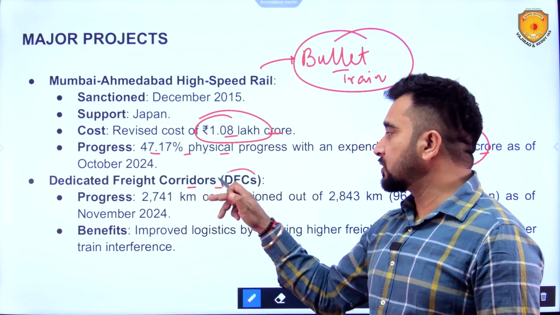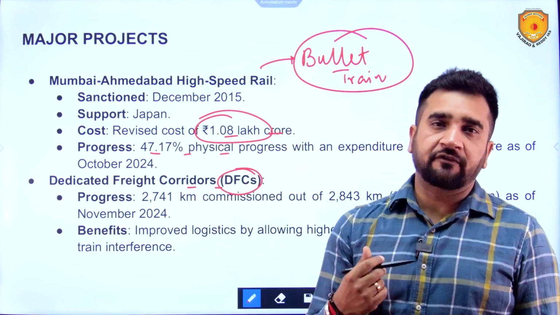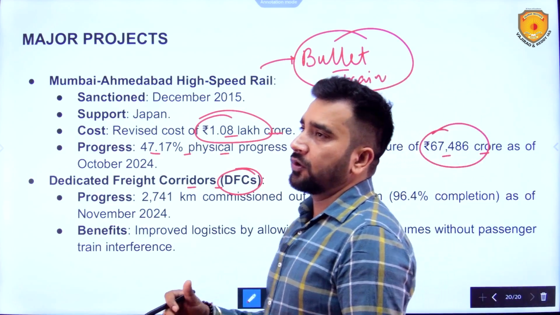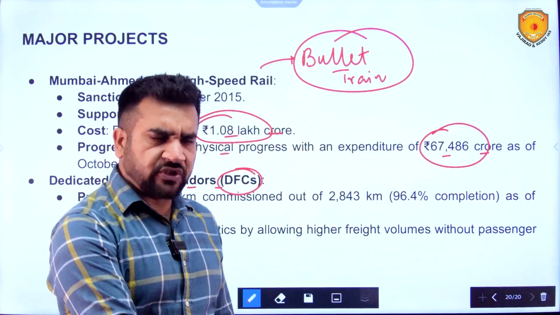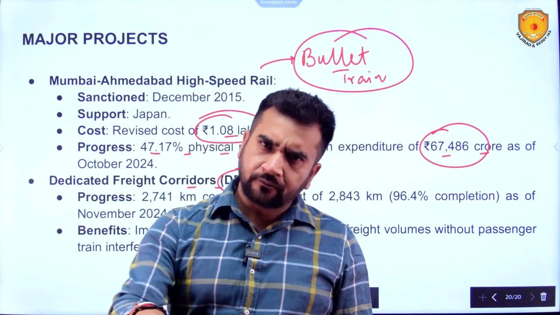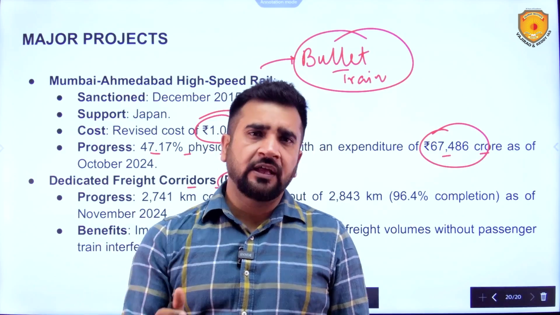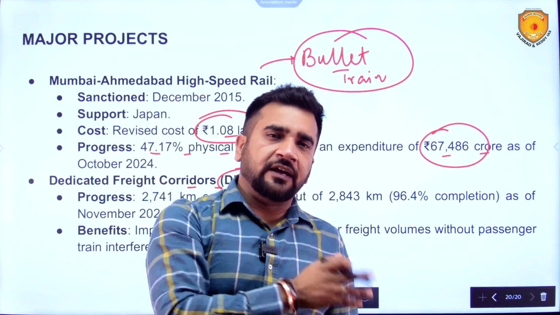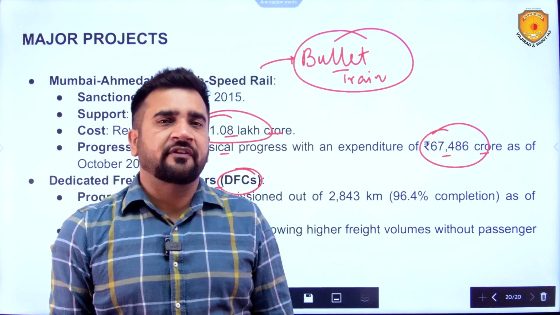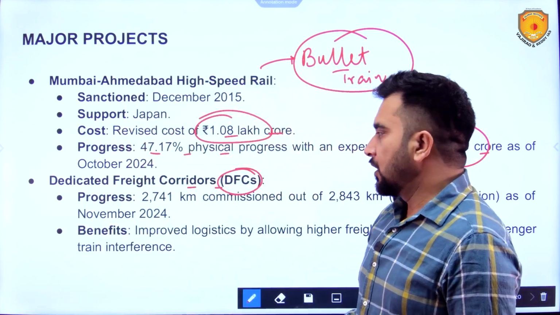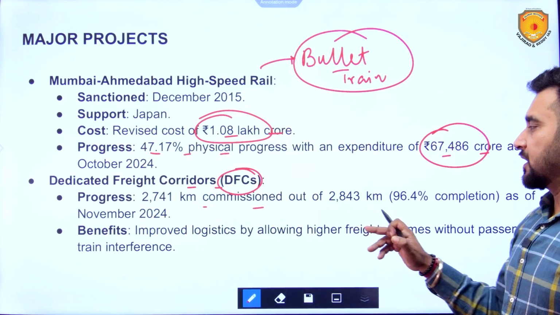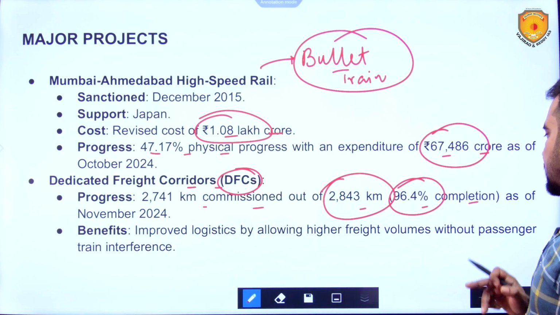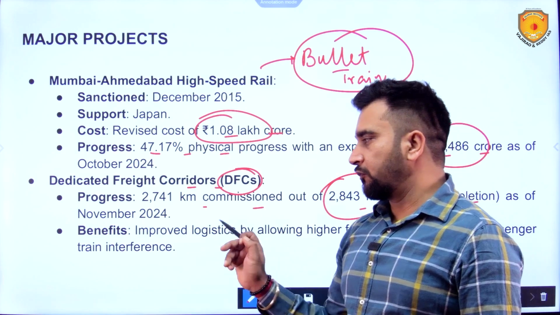Dedicated freight corridors, on which only the dedicated freight trains will run. There is the Eastern Dedicated Freight Corridor, which goes from Punjab to West Bengal, Ludhiana to Dankuni to be exact, and we have one Western Dedicated Freight Corridor, which starts from Dadri and goes to JNPT, that is Jawaharlal Nehru Port Terminal. So 2741 kilometers commissioned out of 2843 kilometers, means 96.4% completion as of November 2024.